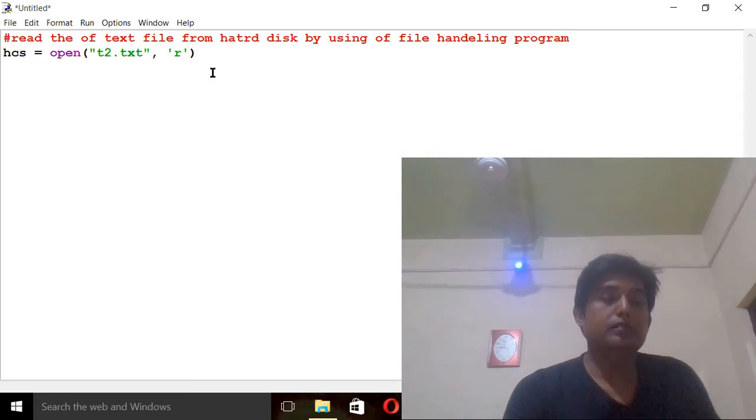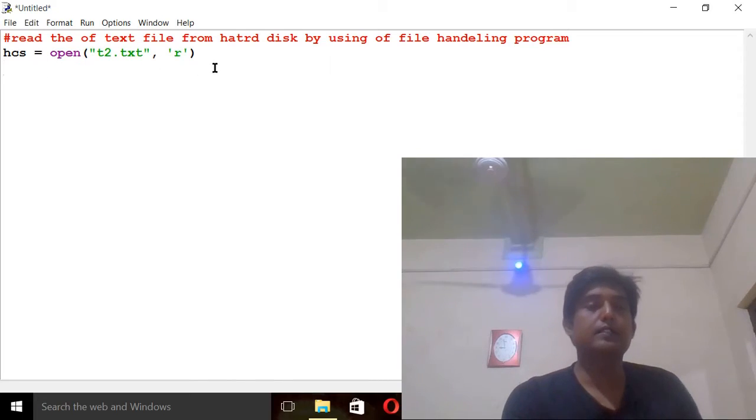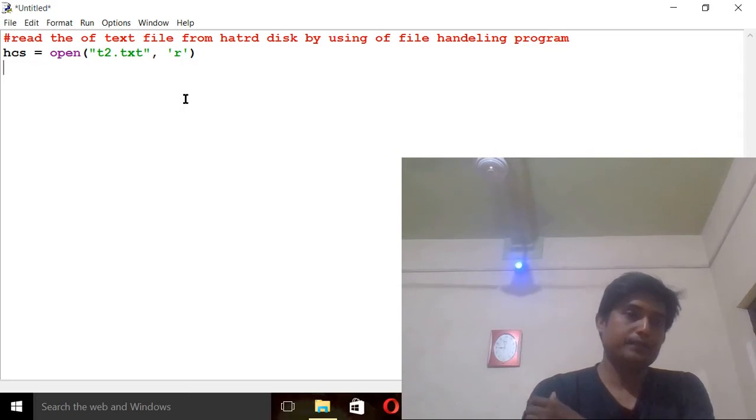Now this is the thing we have done. The scs equal to open. This open means we are going to open the file.